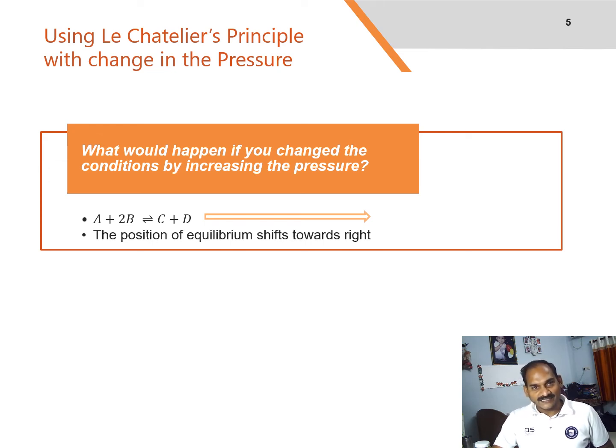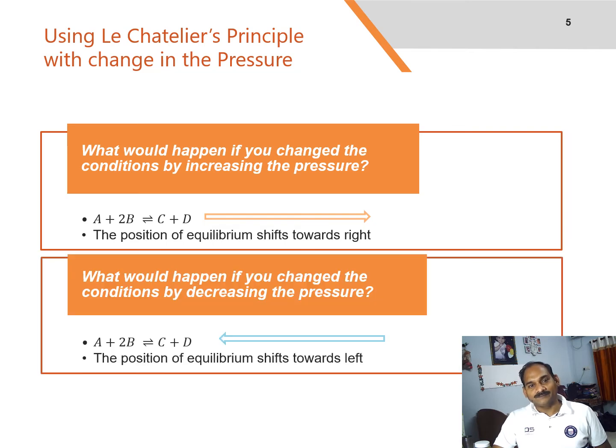In this case, there are 3 molecules on the left-hand side of the equation, but only 2 on the right. By forming more C and D, the system causes the pressure to reduce. Increasing the pressure on a gas reaction shifts the position of equilibrium towards the side with fewer molecules. That means the reaction will proceed towards the right.